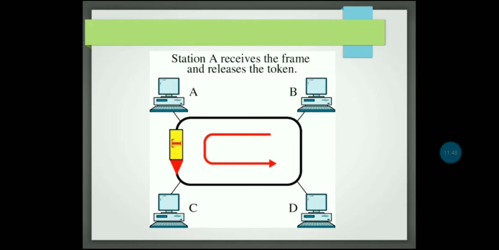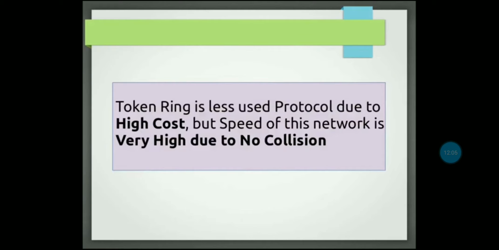A will release all the information, then make the token free again. As it becomes free, anybody can take the token. The token ring protocol is less used due to its high cost, but the speed of this network is very high because no collision occurs here.